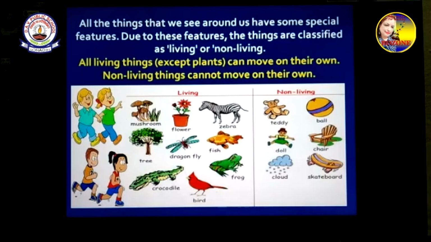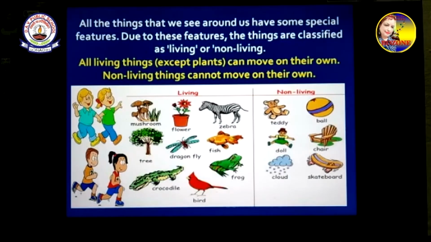Same way the trees have branches, leaves, flowers, fruits. Animals also have legs, mouth, ears, nose. Due to these features, the things are classified as living or non-living. These features only make that thing living or non-living.